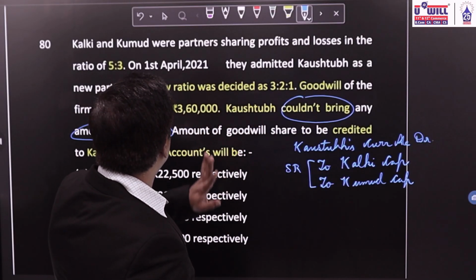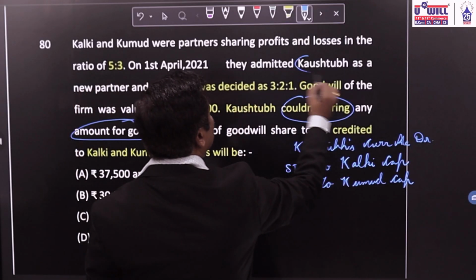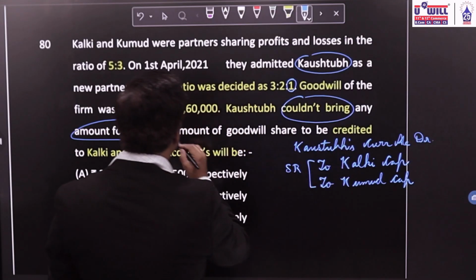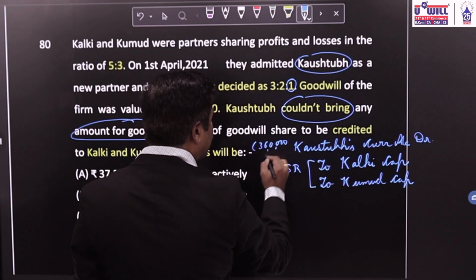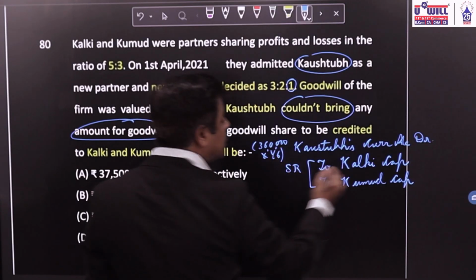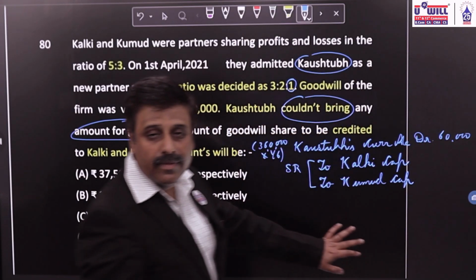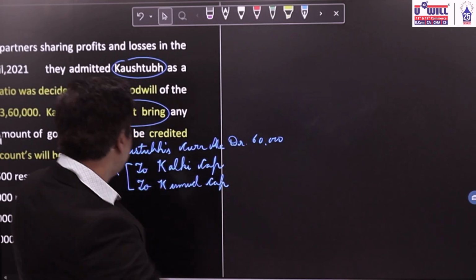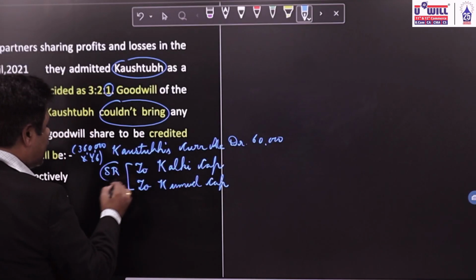We already know that new partner Kostub's share is going to be 1 by 6, since 3 plus 2 is 5, plus 1 is 6. So he has to bring 3,60,000 into 1 by 6, that is 60,000. His current account will be debited with 60,000 because he is not bringing the money right now. It is receivable from him in future. But how will you distribute this between the old partners Kalki and Kumud in sacrifice ratio?